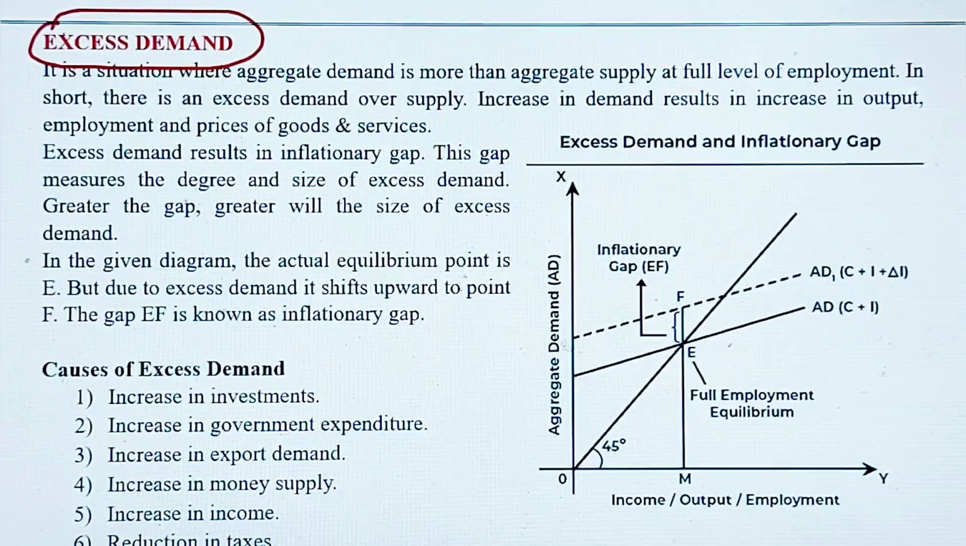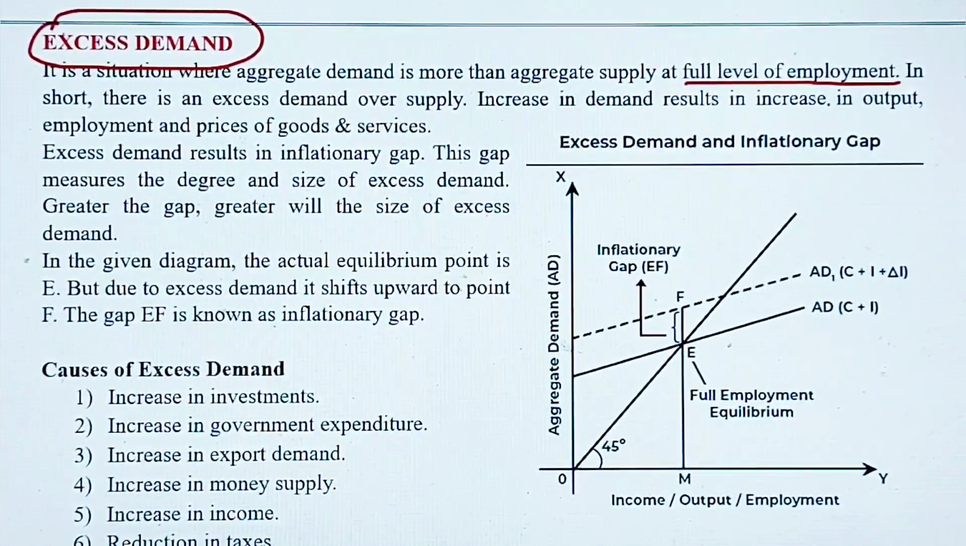As the name implies, the demand is excess in comparison to supply. So let's try to find out the definition of this. It is a situation where aggregate demand is more than aggregate supply at full level of employment. You must use this word full level of employment because this is the key word. I mean, here nobody is unemployed in the country and all the resources are fully utilized. So in this situation, when the aggregate demand, the sum total of the demand of the country, is greater than aggregate supply, this situation is known as excess demand.